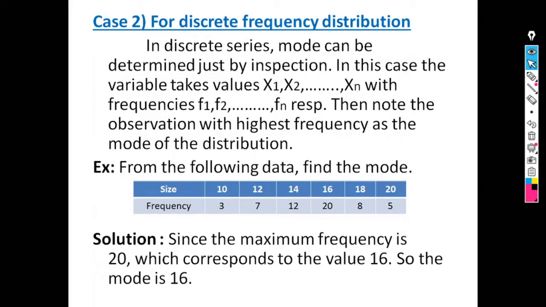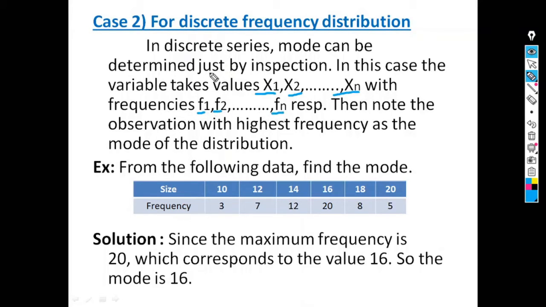Now the second case is calculation of mode for discrete frequency distribution. Discrete frequency distribution means single observations along with frequency, means some values of the variable are given. Suppose they are x1, x2 up to xn and their respective frequencies are f1, f2 up to fn.